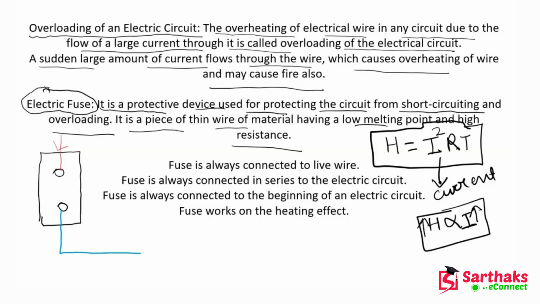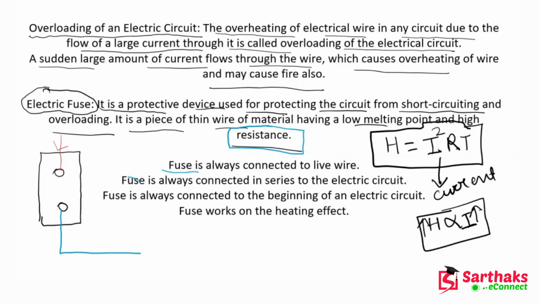What happens? It has a lower melting point and high resistance. So due to the high resistance, what will happen? Whenever the current is high, the heat energy will also be high, and this heat energy will melt this wire, and this will break the circuit and current will stop flowing. And this way we protect our appliances from fire. I hope guys you understand this point.